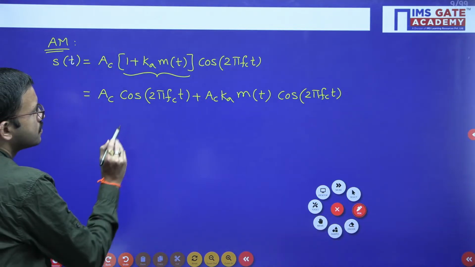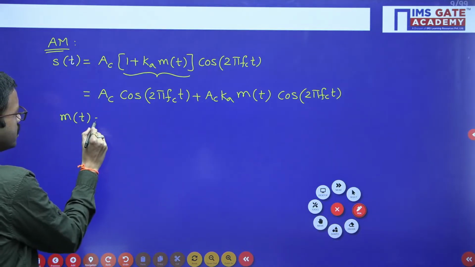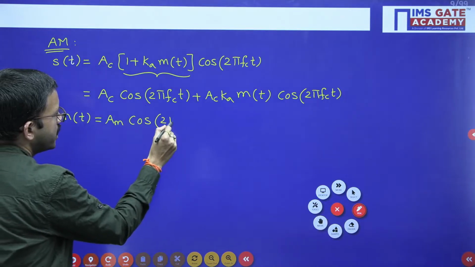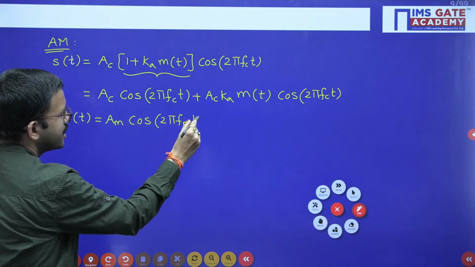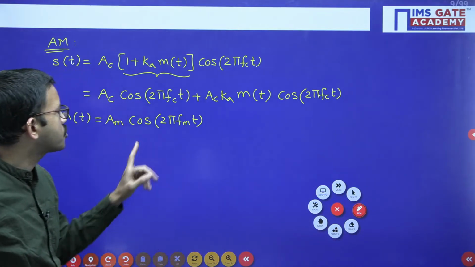So suppose for the time being assume that m of t equal to Am cos 2 pi fm t. Just like the carrier signal, for the message signal we have assumed Am cos 2 pi fm t.